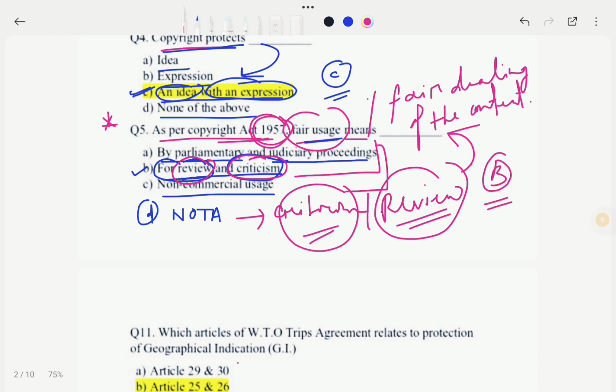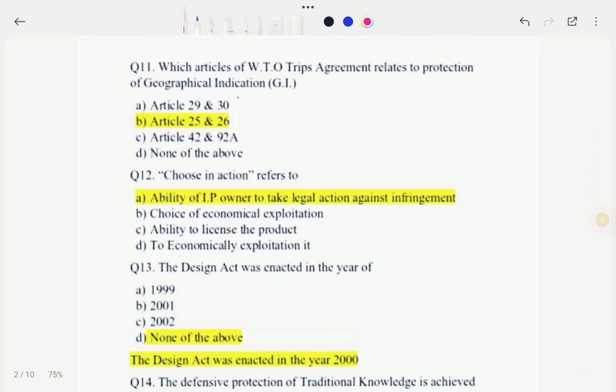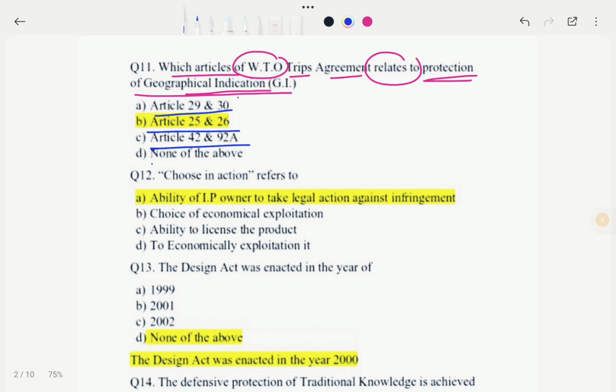Okay, so now we move to next question. So the next question is, which article of WTO TRIPS agreement relates to protection of geographical indication. इनमें से कौन सा एग्रीमेंट रिलेट्स करता है to the protection of GI, that is geographical indication. See the options. Options are Article 29 and 30, Article 25 and 26, Article 42 and 92A, and none of the above. So in this case our correct option would be option B, that means Article 25 and 26.